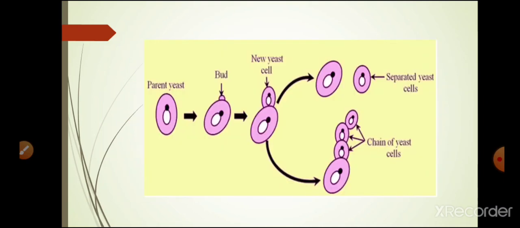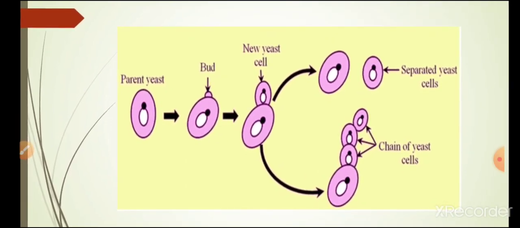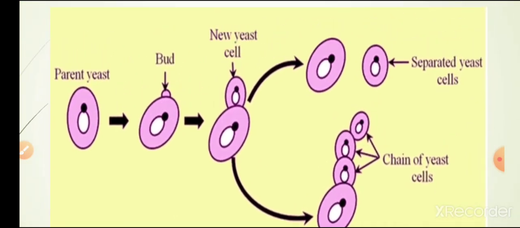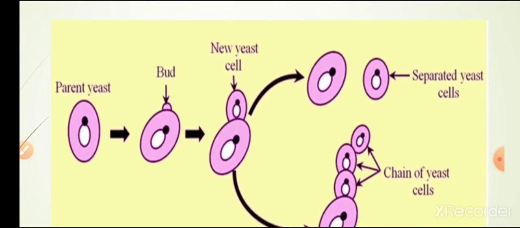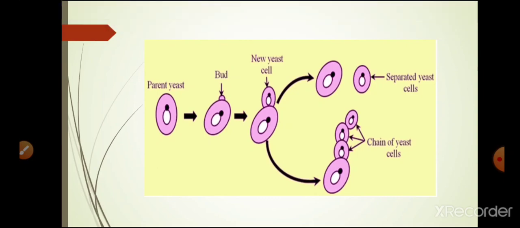You can see here, when these buds increase in size, the nucleus divides and one part passes on to each bud. These buds are ultimately cut off from the parent cell and released as an independent identical copy of the parent. Budding may be repeated, resulting in the formation of one or more chains of bead-like cells. You can see here a chain of yeast cells, and this one is the separated yeast cell from the parent body. In this way budding takes place in yeast.